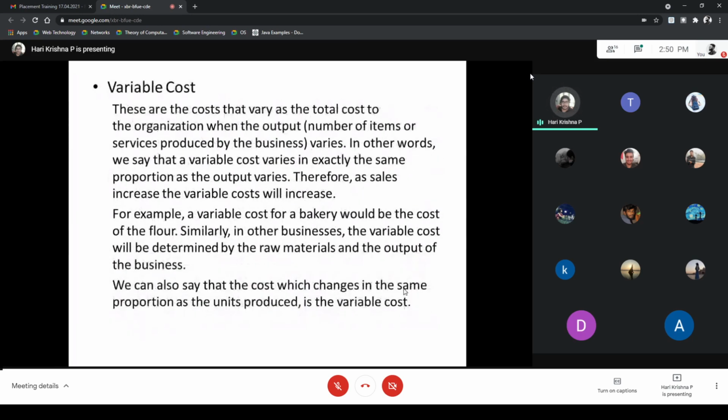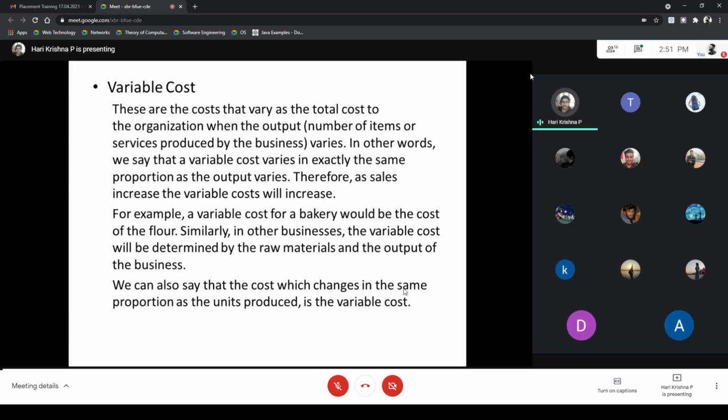Next is variable cost. These are the costs that vary in the total cost to the organization when the output varies. Output here means the number of items or services provided by the business. In other words, a variable cost varies in exactly the same proportion as the output varies. As the number of services or the values change, the cost also changes. Therefore, as sales increase, the variable cost will increase.